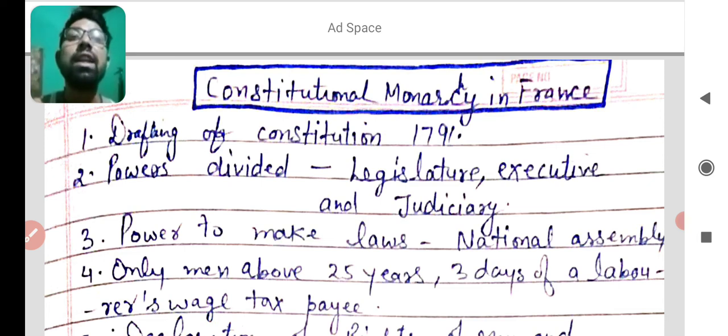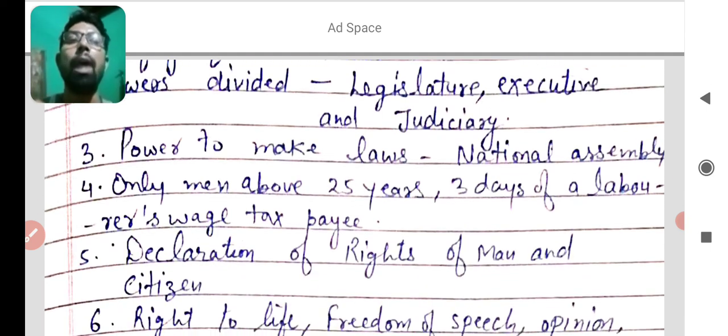And what was the next provision in the constitution? Powers divided into legislature, executive and judiciary. It was the second major provision of the constitution of France. Next, the power to make laws was vested in the National Assembly. It means the National Assembly has the power to make law in the country.